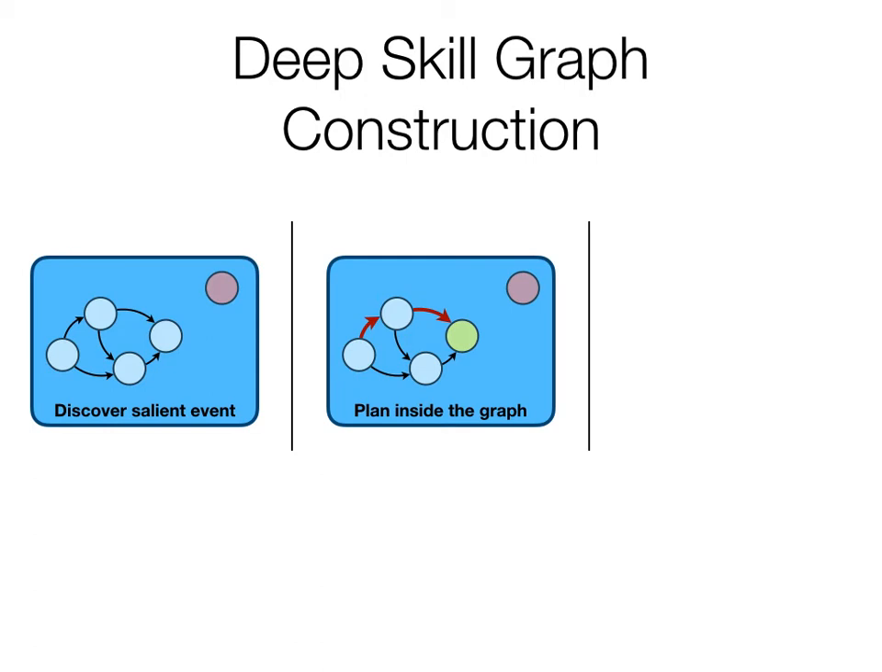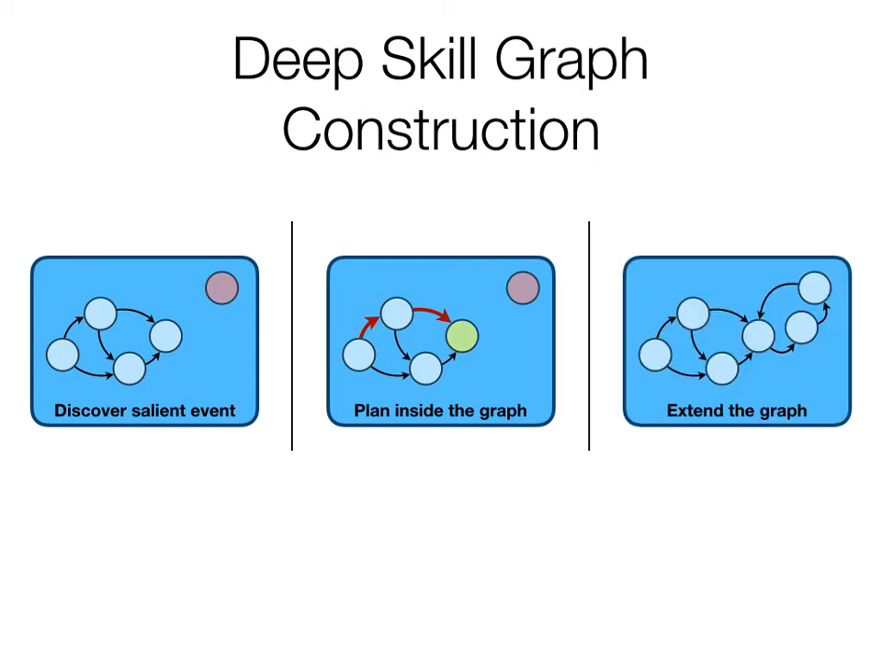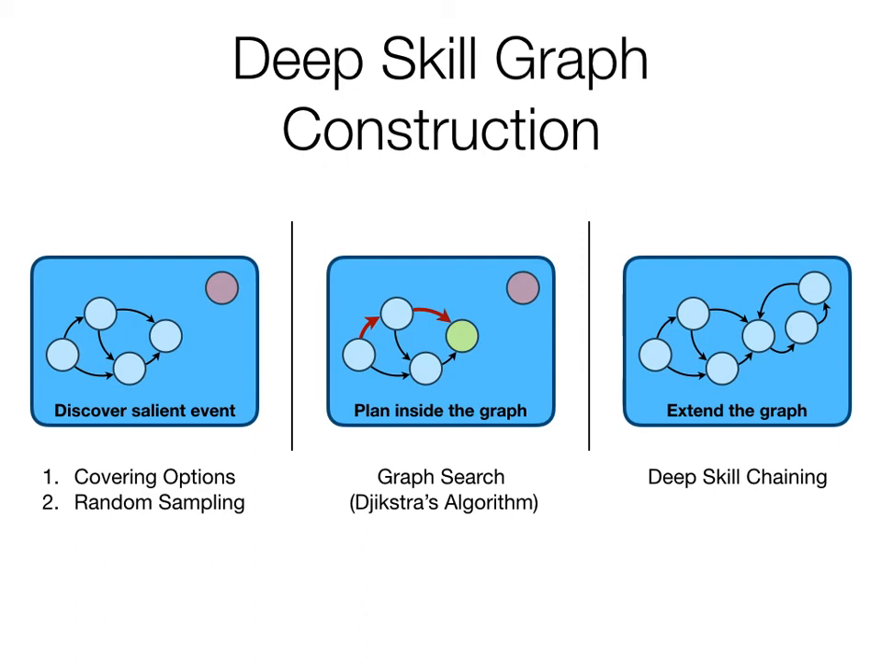Once it reaches the green node, it uses deep skill chaining to construct a series of skills that eventually connect the target state to the existing portion of the graph. Now the salient event from step 1 is just another node in the graph that can be easily reached using its planning-based control loop. This process repeats when a new salient event is generated, until the skill graph has covered ever-increasing portions of the state space.